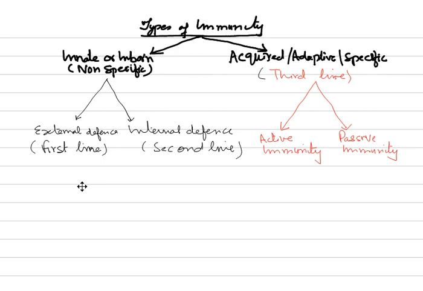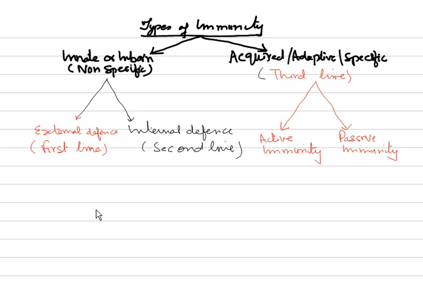So let us start first with the first one, that is first line or external defense. Now before going to external or internal defense, let us see what we understand by the term innate immunity.